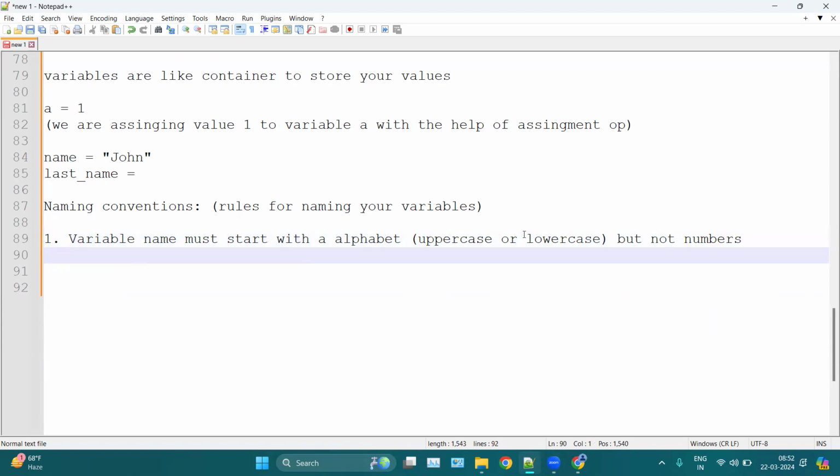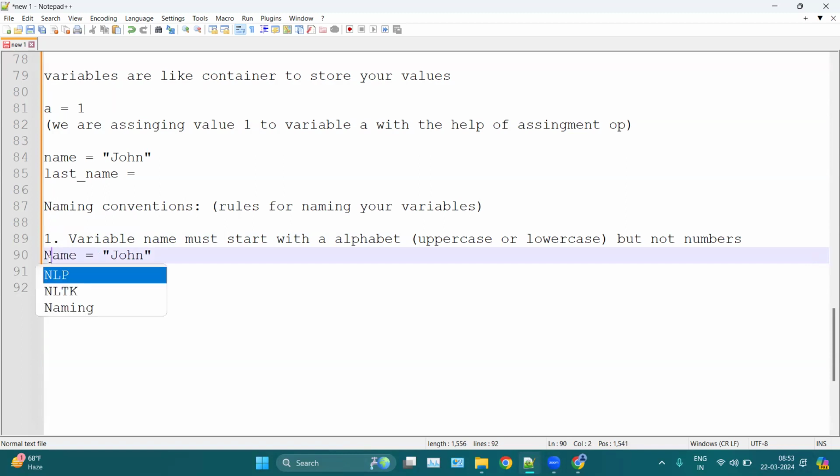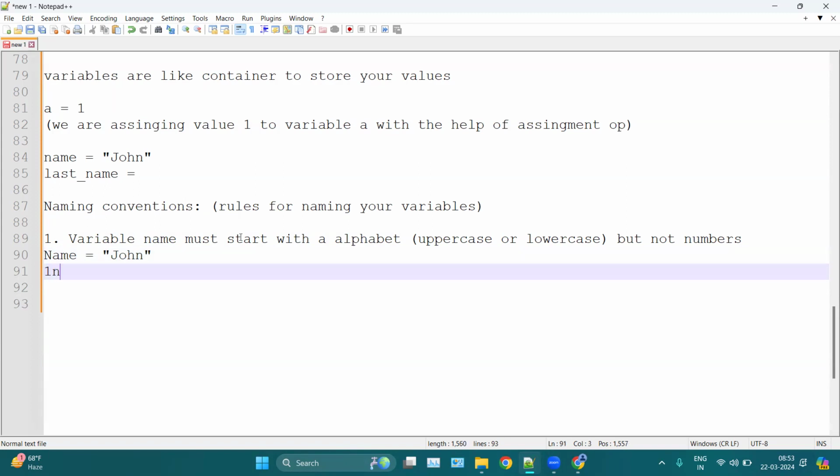A variable name must start with an alphabet, whether it is uppercase or lowercase, but not a number. For example, name is a variable here, storing a value. Name starts with n, and n is an alphabet. Here we can also use capital N, that doesn't matter. But we cannot start with a number. For example, 1name is an invalid variable name. So this is the first rule.